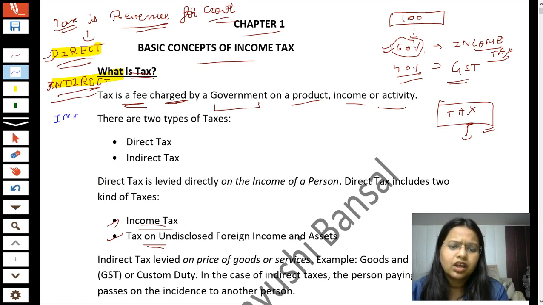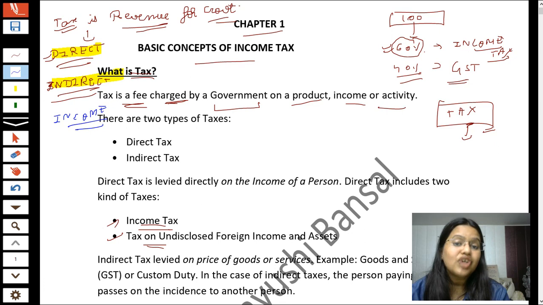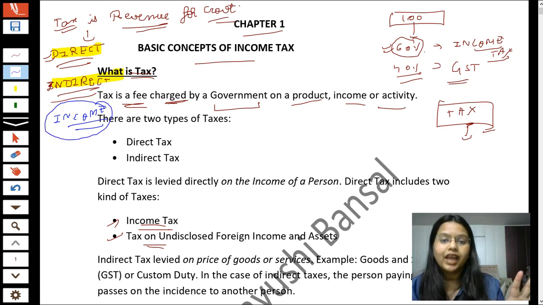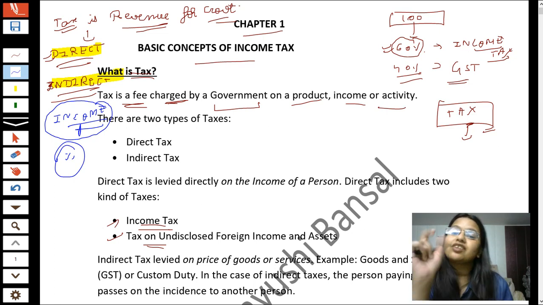Income tax, all the persons must listen to this word, income tax. What is the income tax? Income tax means when the government charges tax directly on the part of your income. They directly tell you that if you are earning some income, we are charging a particular percentage in the form of tax on your income.